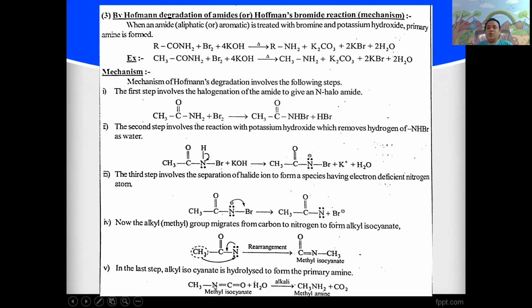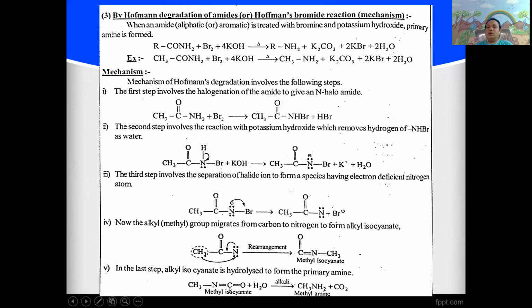Nitrogen is more electronegative than carbon, so the carbon nitrogen pi electrons are polarized towards nitrogen. Nitrogen gets negative charge, carbon gets positive charge. The negatively charged nitrogen bonds with H plus of water, and the positively charged carbon bonds with OH minus of water.